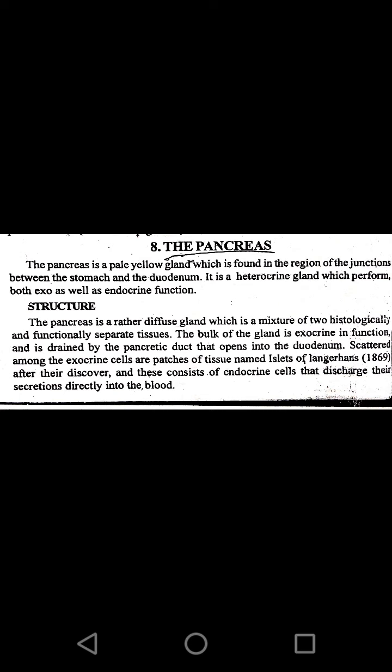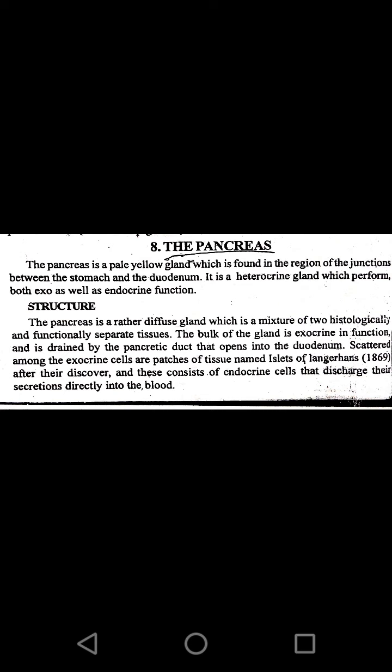The pancreatic duct releases the secretion from the pancreas into the duodenum. This is the exocrine function of the pancreas, because the main role of exocrine glands is to release their secretion into the ducts or an opening.